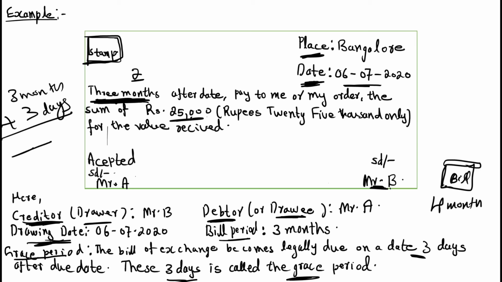Then when can Mr. B ask Mr. A for his money? 4 months plus 3 days. 3 extra days are given for Mr. A to refund the money to Mr. B. So after 4 months, if B asks Mr. A for his money, A may give or may not give, but B can't take any legal action against Mr. A. But after 4 months plus 3 days, if A refuses to give the money to Mr. B, then B can take legal action against Mr. A. This is the brief structure of a bill.